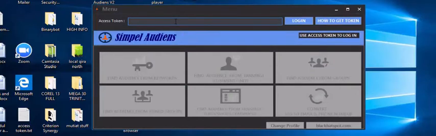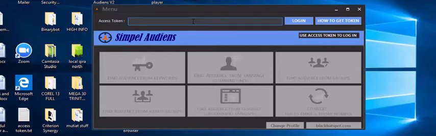This is the Simple Audience software, and you can see it's asking for an access token. This is the new working Simple Audience. If you have previous ones that are not working, you can try this one out. This one is the original, the authentic one, I can bet with you.